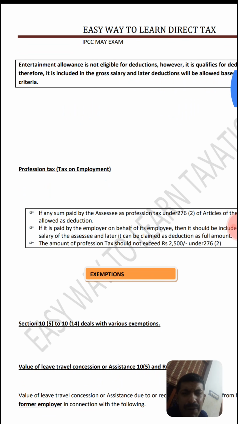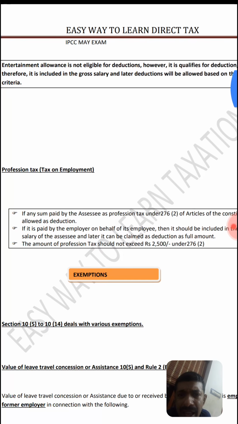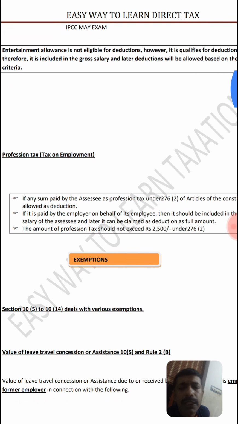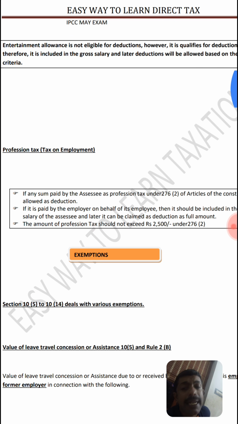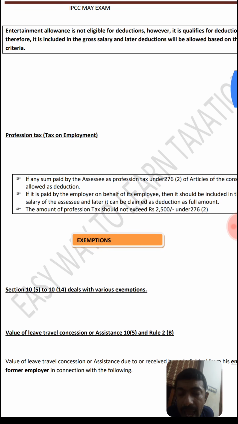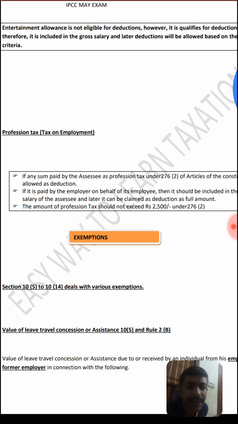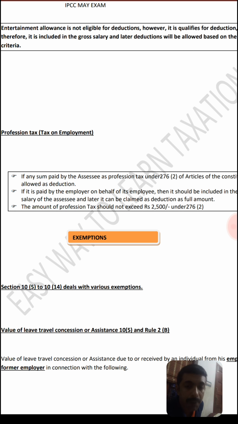Then the profession tax is a tax paid to the local authority. In a year, the amount should not exceed 2,500. A maximum amount has been mentioned. As a profession, I am a teacher and chartered accountant in the jurisdiction of a particular corporation or municipality.